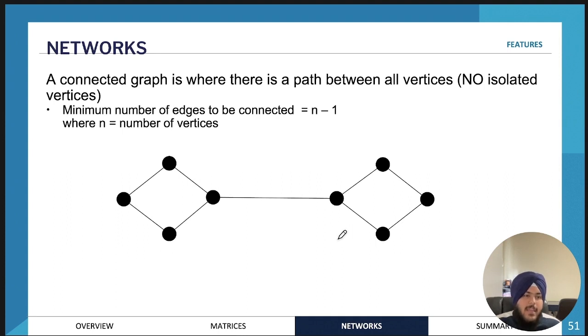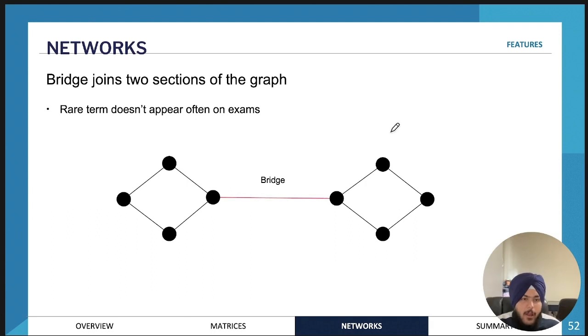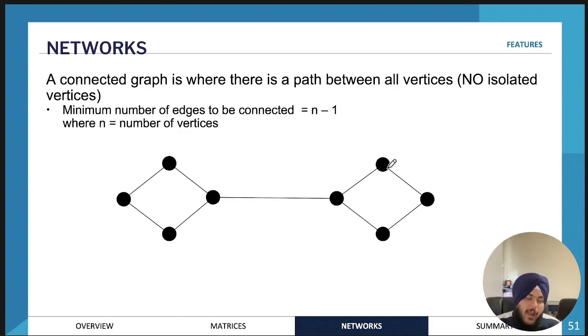Okay, so next we have an example of a connected graph. So a connected graph is essentially where there is a path between all the vertices. And what that essentially means is we have no isolated vertexes. We can have multiple edges.